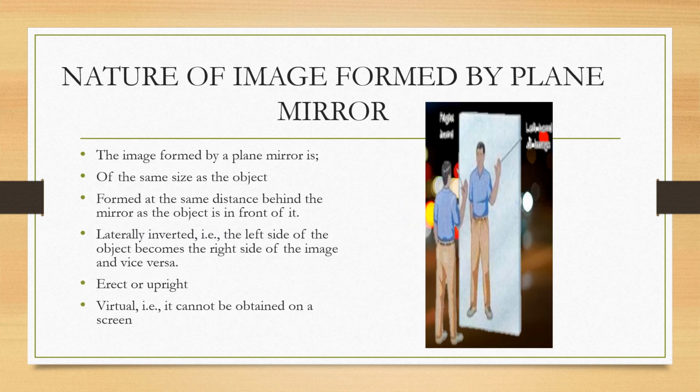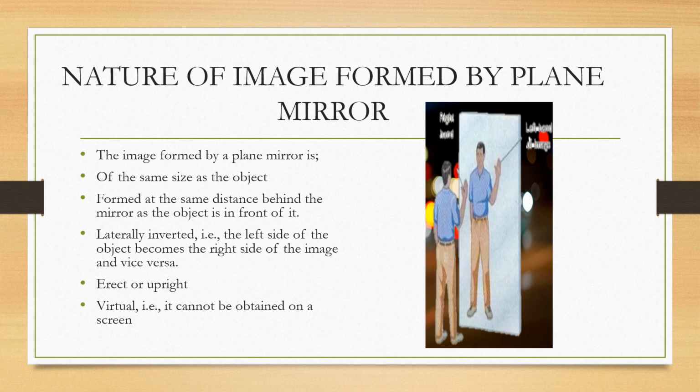Now let us see the nature of image formed by a plane mirror. Everybody has seen the plane mirror and we can see our image on the plane mirror. Let us see the properties of the image formed inside the plane mirror. The first property, as you can see in the diagram, is that the image is of the same size as the object. The person standing in front of the mirror has the same size of image formed inside the mirror. That is the first property.